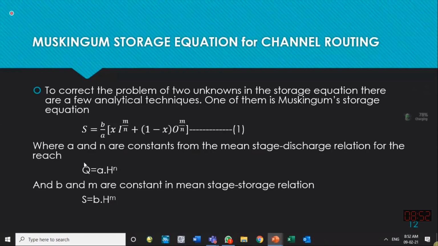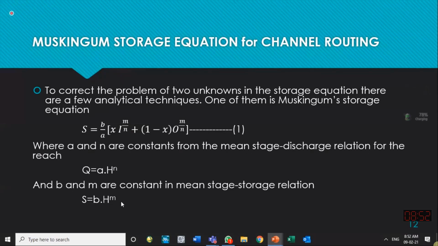So in simplified form, for a certain channel, we can say that discharge in a channel is a function of some coefficient A times head or depth in the channel power n. For different channels, n is different, and for different channels, A is different. So n is the exponent of the discharge equation in the channel, while m is the exponent of the storage equation in the channel.